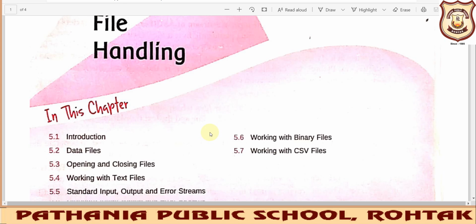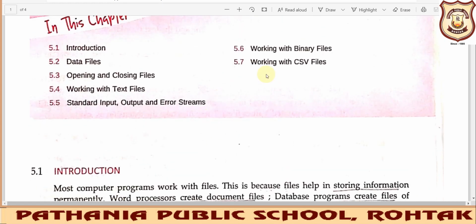Basically, we'll be covering these topics, which are a part of your syllabus, in the sessions of this chapter. Initially we'll give an introduction, and then we'll deal with data files, then how to open and close files, then how to work with text files, what the standard input, output and error streams are, then working with binary files and working with CSV files. We'll be discussing these topics in detail one by one.